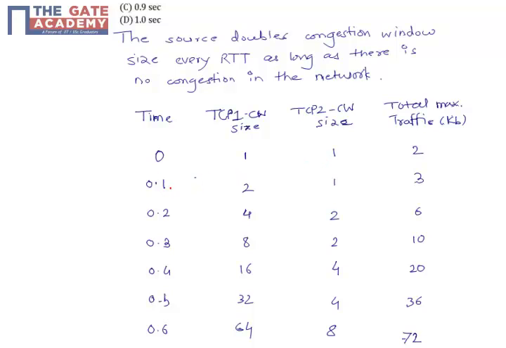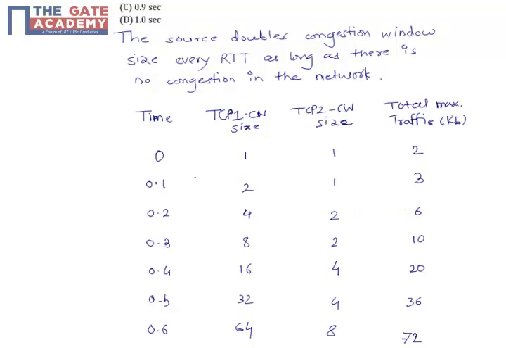Similarly, at time 0.1, the TCP1 connection doubles its congestion window size to 2, since the RTT of TCP1 is 0.1, whereas TCP2's congestion window is still 1, since its RTT is 0.2 seconds. At time 0.2, the congestion window size of TCP1 again doubles, while that of TCP2 doubles for the first time. So the total maximum traffic flowing through the network is 6 kb.